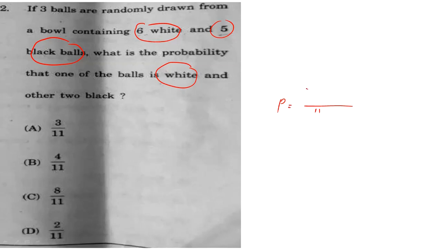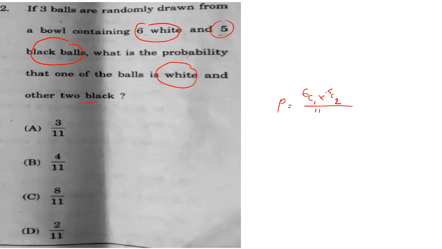6, right? So from these 6 I have to select one, and the other 2 are black. So I have to find out the probability of getting one white and 2 black balls. One white ball I have already selected. Now I have to select 2 black balls out of 5. So from these 5 black balls I have to select 2, and this condition is simultaneous because I have to select 3 balls. So 2 plus 1 is 3, and 1 white and 2 black balls. So this numerator is completed.